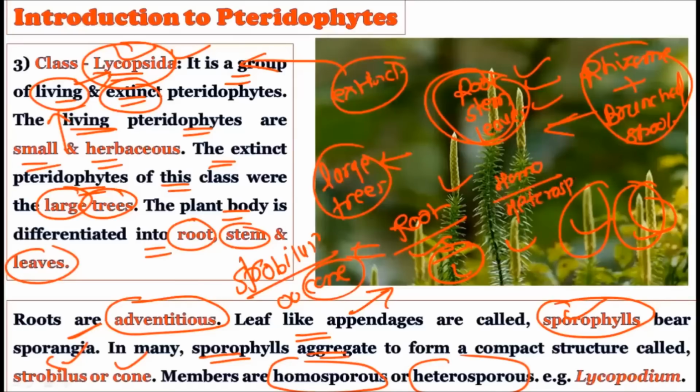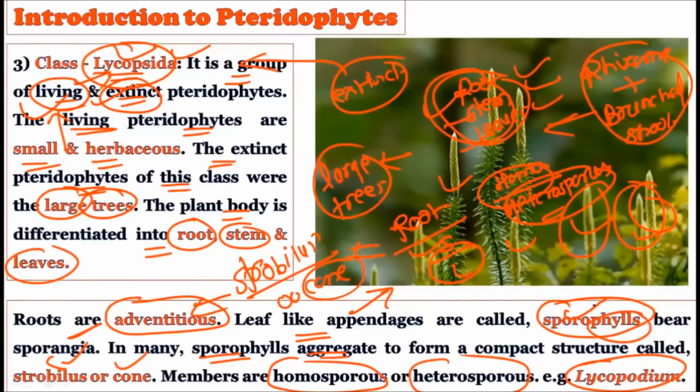Okay, heterosporous members. Homospory and heterospory both are found in this particular Lycopsida. The example for this Lycopsida is the Lycopodium. Very important, the third class of the pteridophyta is called the Lycopsida. It shows a very well developed body, that is, the body is differentiated into root, stem, and leaves. It contains both the living form as well as the extinct form, and the roots are adventitious in nature.